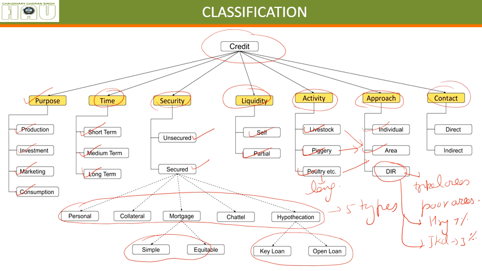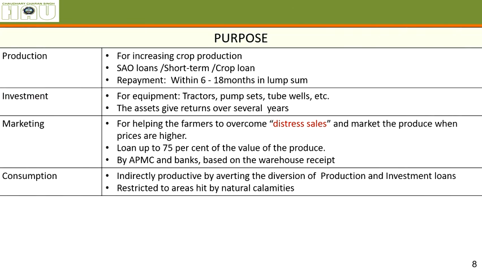Then contact basis: are we providing the loans directly to the farmer, which the farmer is using and getting benefited directly, or indirect loans, which we are providing to people who are providing services to the farmer. We'll be understanding it in the later slides. So let's discuss first about the first classification, according to purpose.